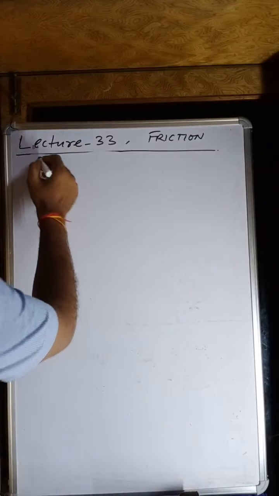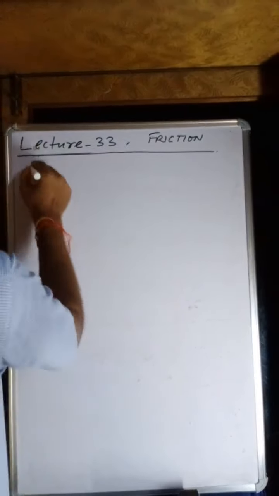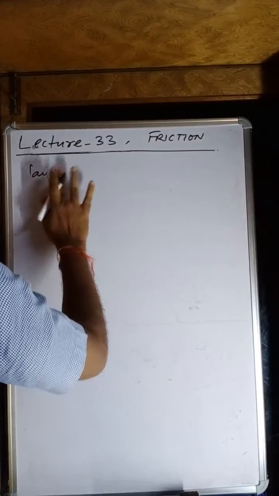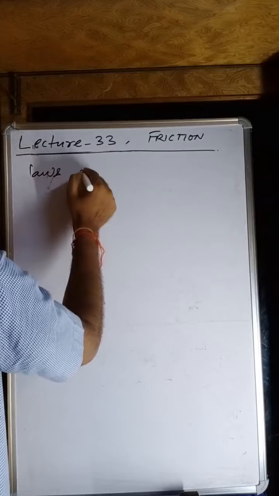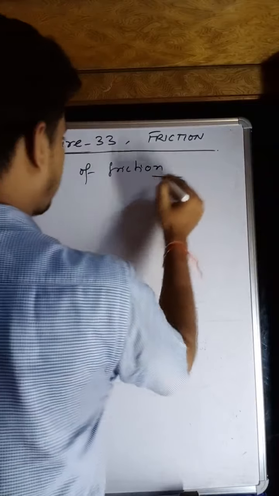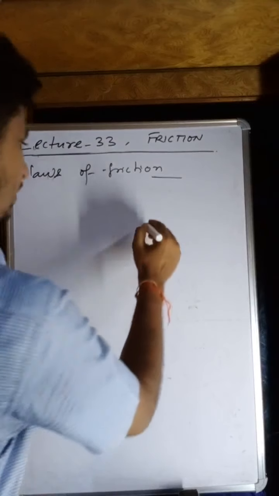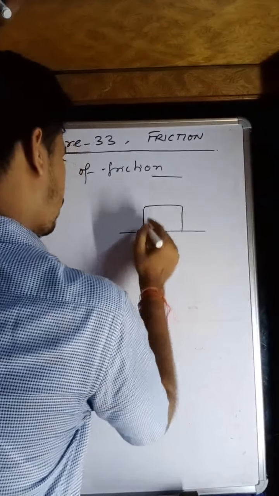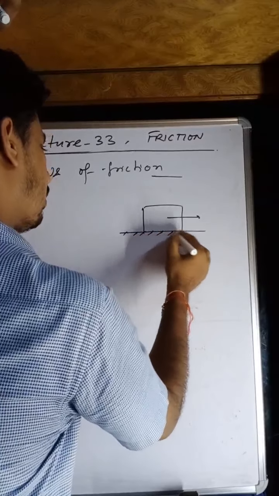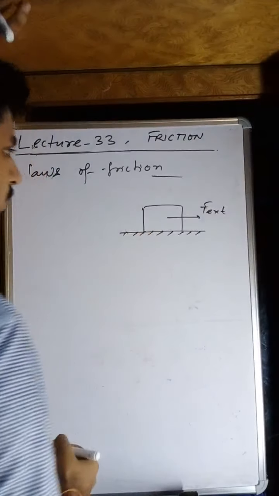Now, laws of friction force. Kindly give the heading, my dear students: laws of friction force. So, suppose we are going to study the laws of friction force. One point which is very important: if any body is kept and we apply an external force, there must be a friction force opposite to the relative motion.